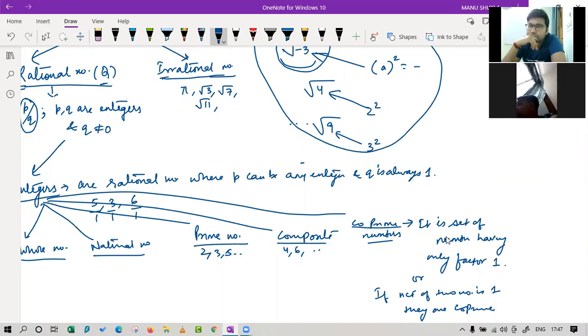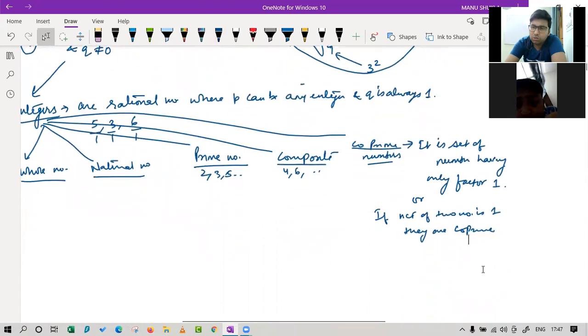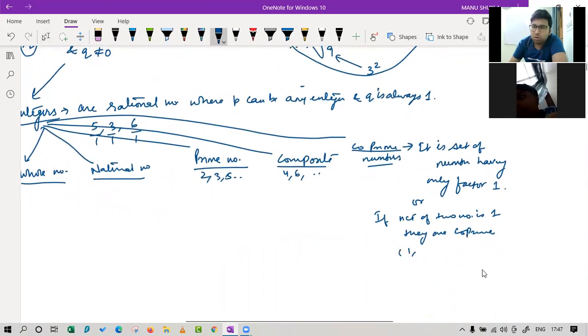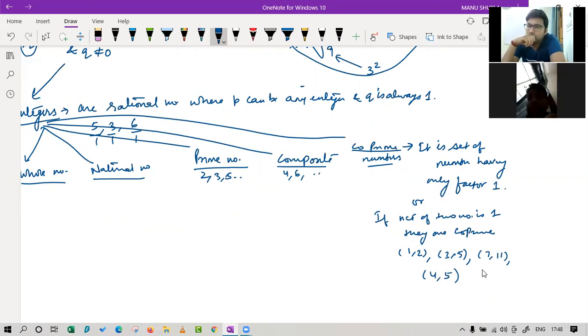Now, can you tell me some examples for this? HCF is 1. It can be 1 itself. One itself. But I told you it is a set of numbers. Minimum two numbers you have to tell me. Okay, 1 and 2. Fine. Apart from that? 2 and 5. Okay. Then? 7 and 11. Okay. What about 4 and 5? Yeah, that is also possible.